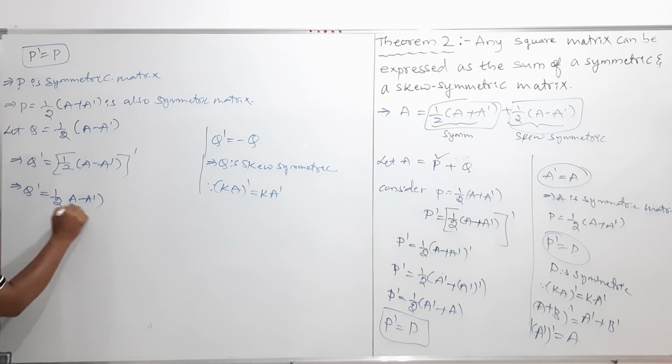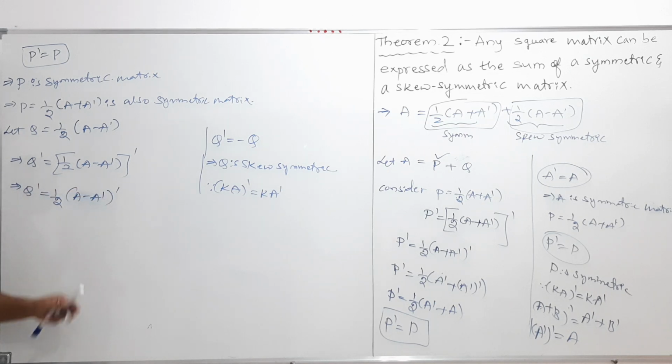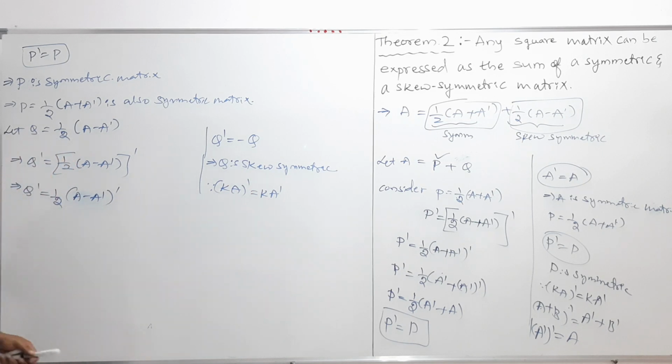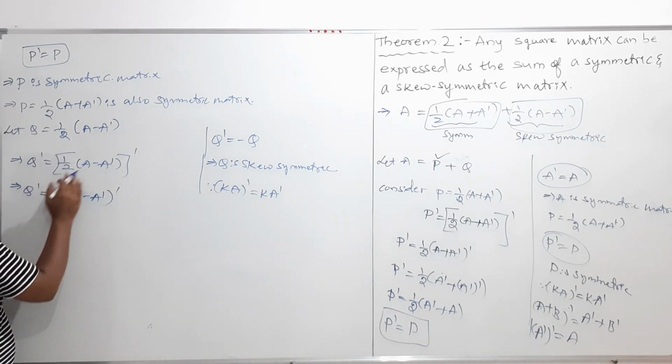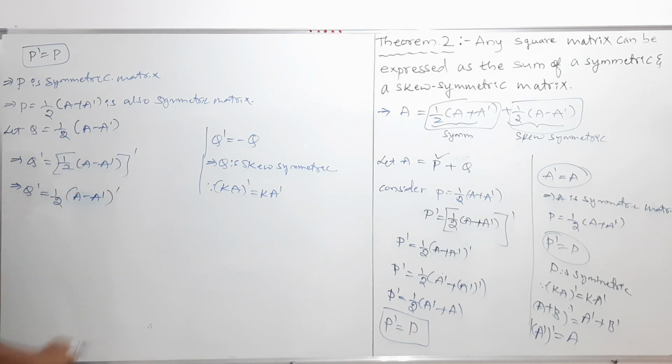That is A minus A transpose whole transpose, I should take, because I am taking this as A and this as K for comparing. While comparing, you can take this as K and this as the entire A. So K into A whole transpose is K into A transpose. So therefore this is half, taken outside, whole transpose of this A minus A transpose whole transpose.